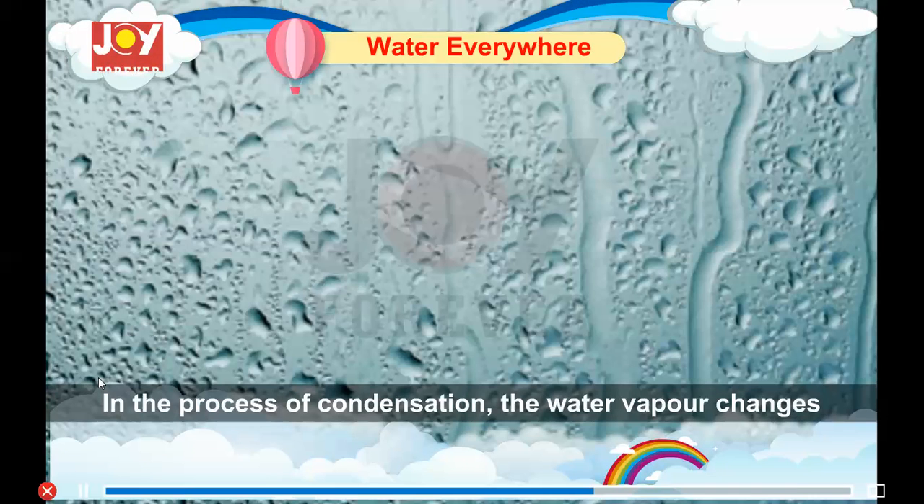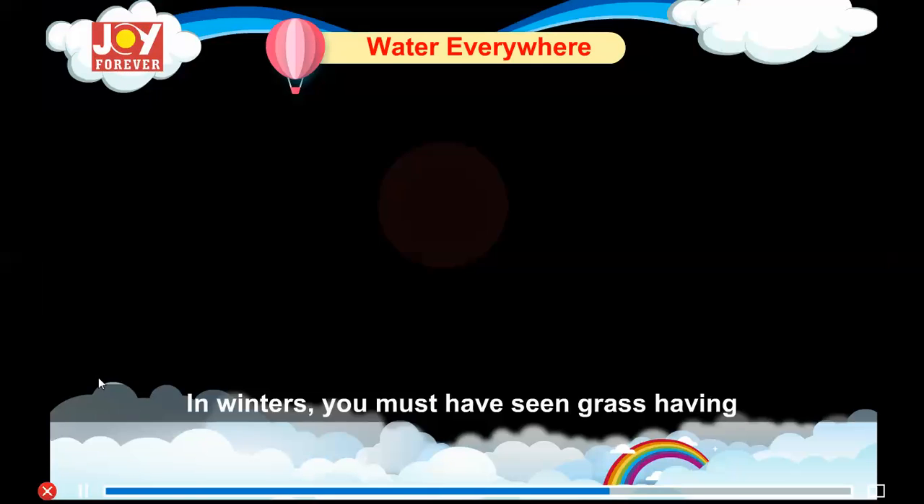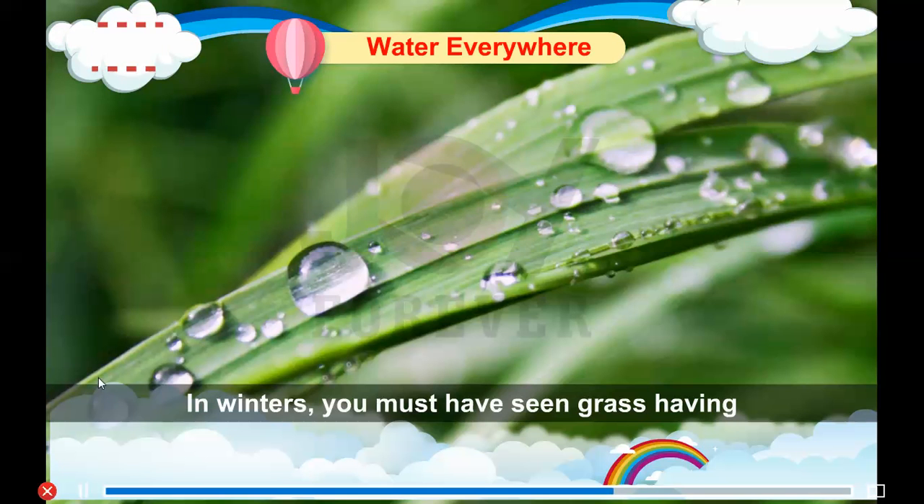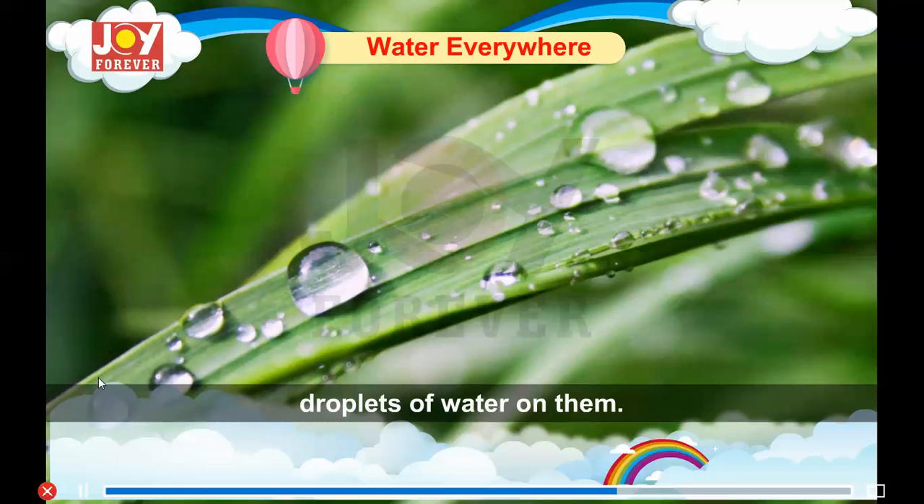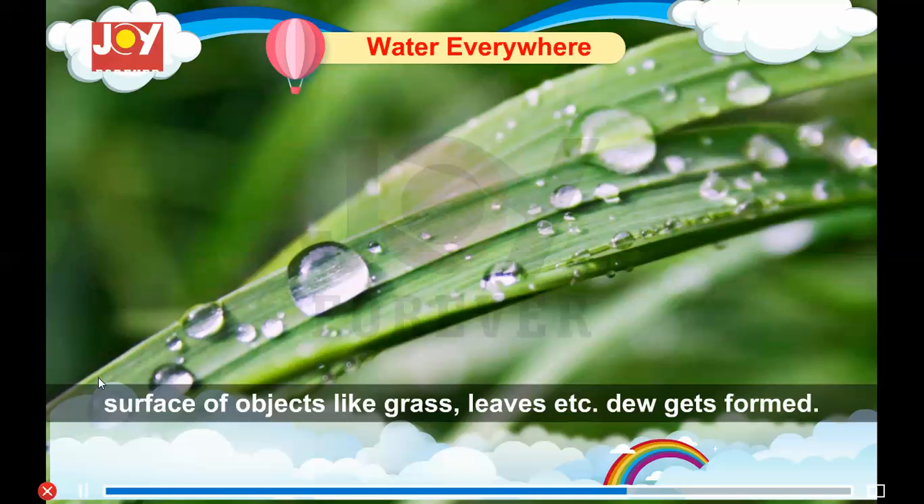Condensation. In the process of condensation, the water vapor changes into liquid on cooling. Here are a few examples of condensation. Dew. In winters, you must have seen grass having droplets of water on them. It is called dew. When water vapors condense on the cold surface of objects like grass, leaves, etc., dew gets